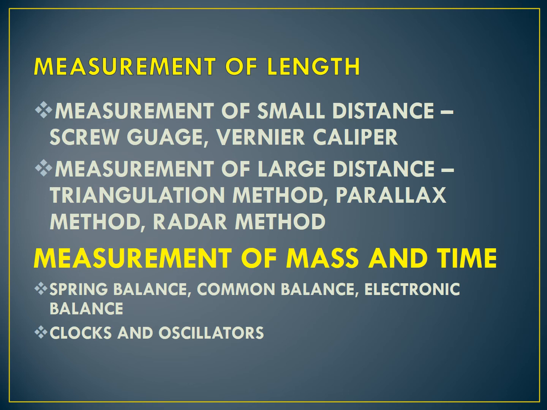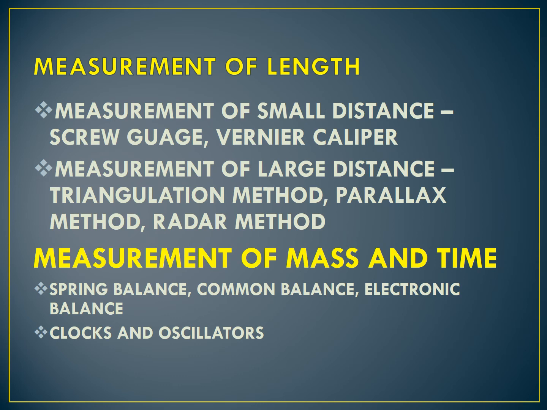Next, measurement of large distances such as height of a tree. You are standing on the sand. Now we have to measure the height of the tree. What will we do? We have to apply the triangulation method. Triangulation method means, like cos theta, sin theta, you have already studied in your 10th maths, I think. For measuring a large distance like height of a tree, we can use triangulation method, like tan theta equals opposite side by adjacent side. By applying that formula, we get the height.